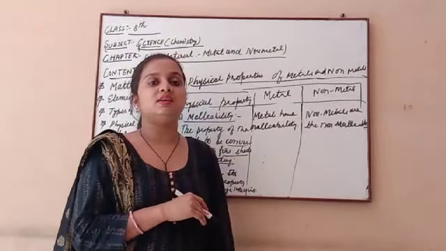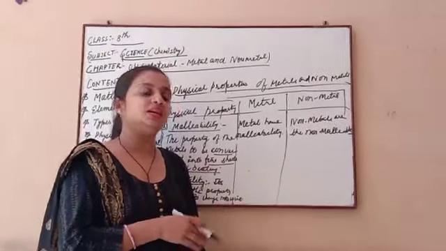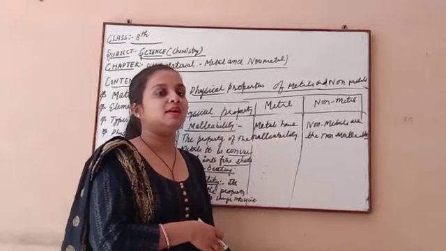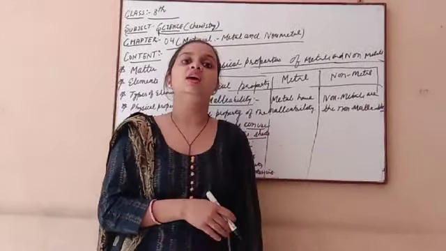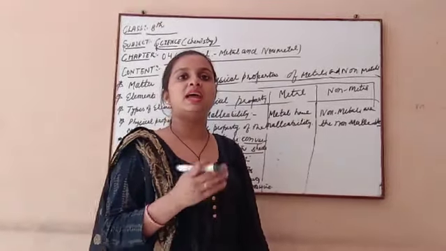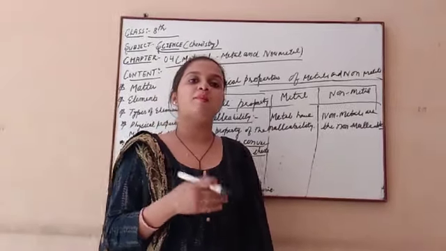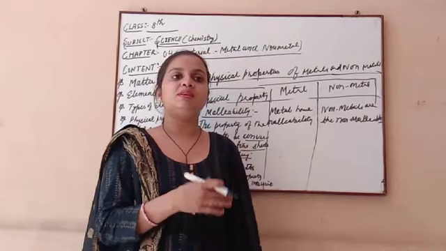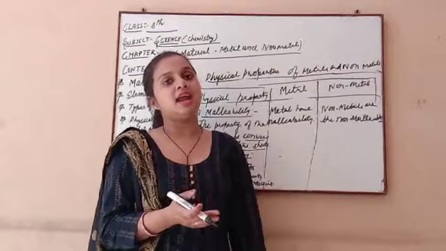So this is also a very important property of metals. The property used to change the metal into a wire is ductility.